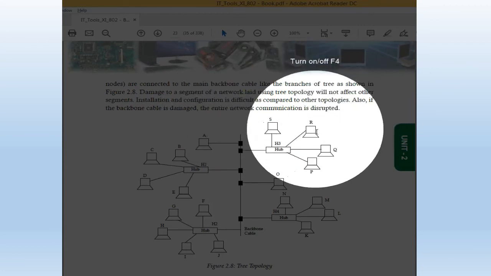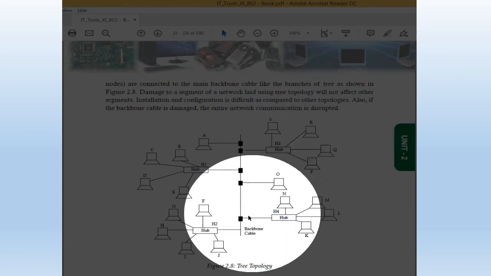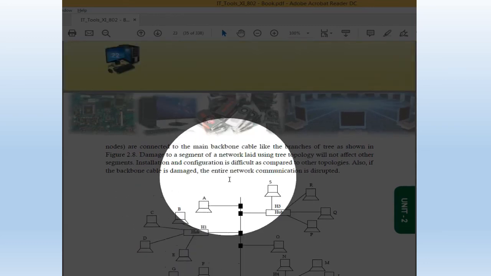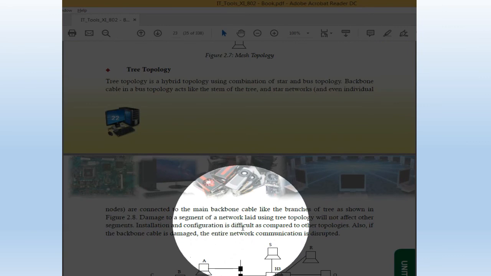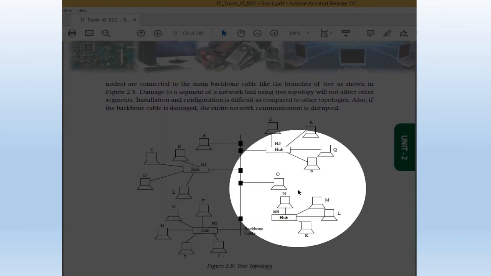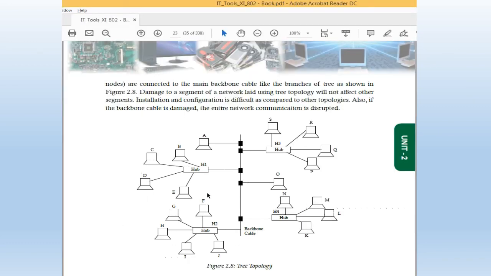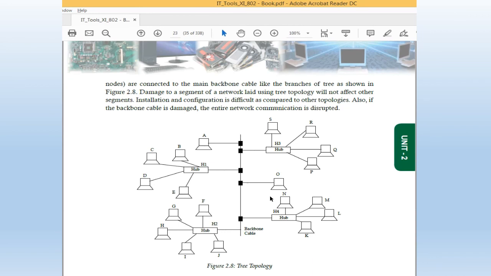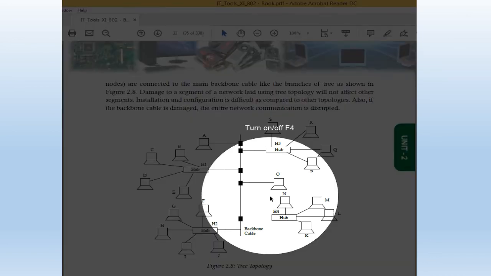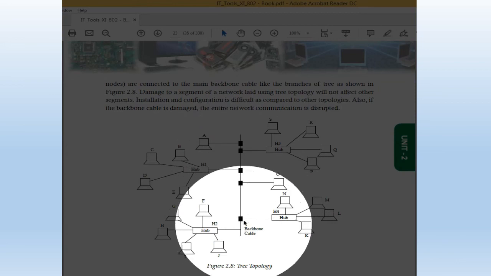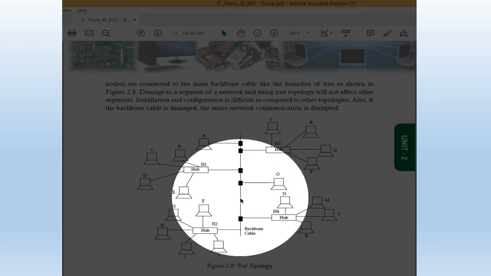Also, if the backbone cable is damaged, the entire network communication is disturbed. So the backbone cable is the most important. You can see, if there is a fault in this cable or it is damaged from any point, it can affect the whole network. So thank you. This was all about the topology topic.